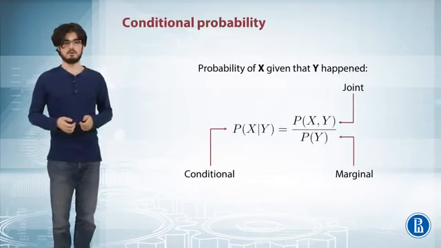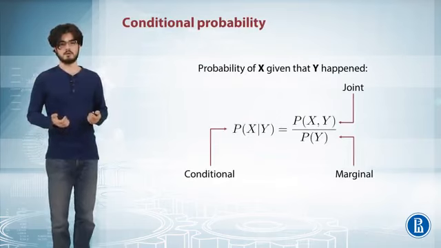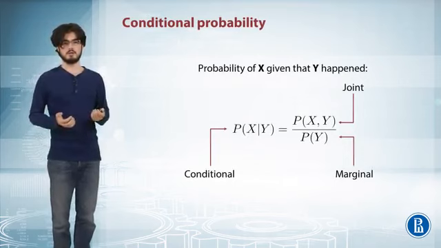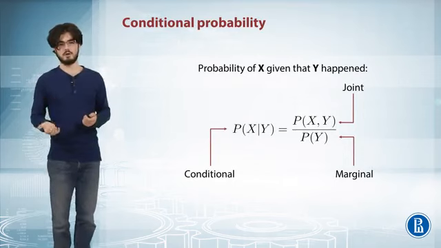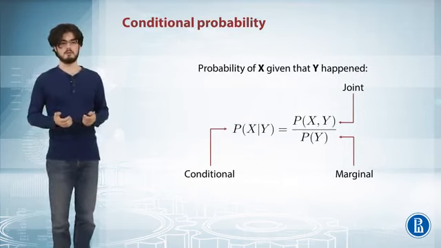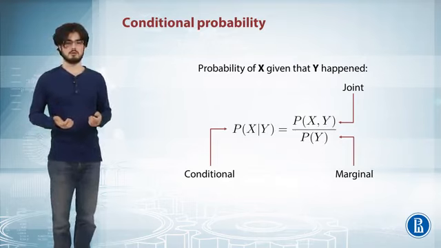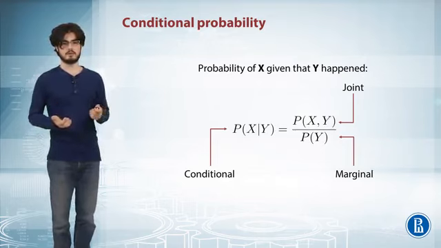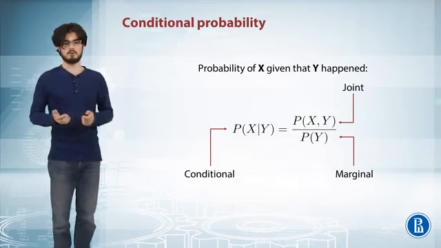The last thing we'll need is a conditional probability. We want to answer a question: what is the probability of x given that something that is called y happened? It is given by the formula that you can see on the slide. It is the probability of x given y equals the joint probability p of x and y over the marginal probability p of y.